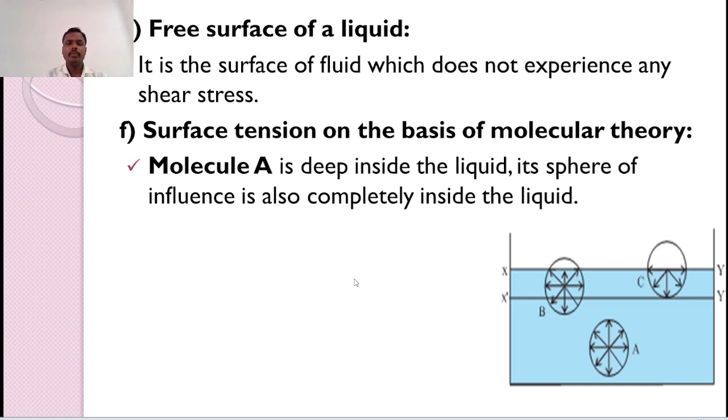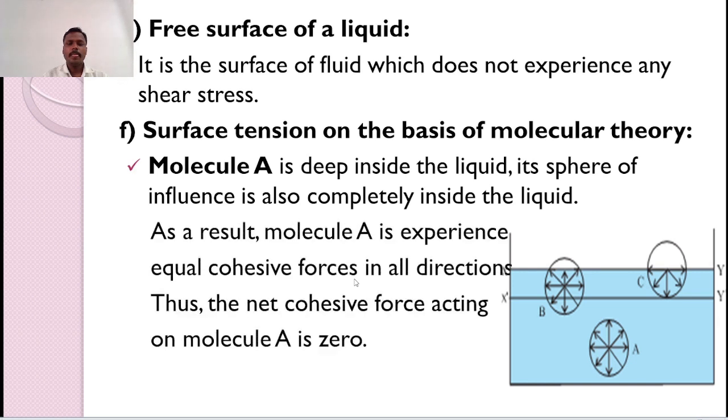Its sphere of influence is also completely inside the liquid. Therefore, molecule A experiences equal cohesive force in all directions. So all these forces cancel each other. Thus, the net cohesive force acting on molecule A is 0.